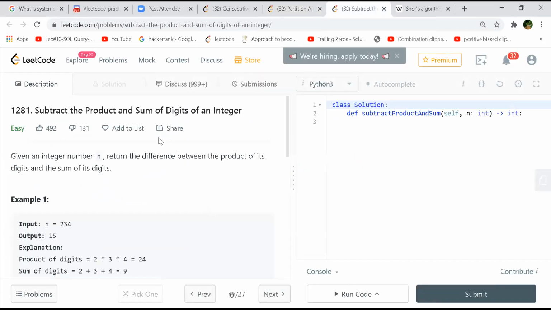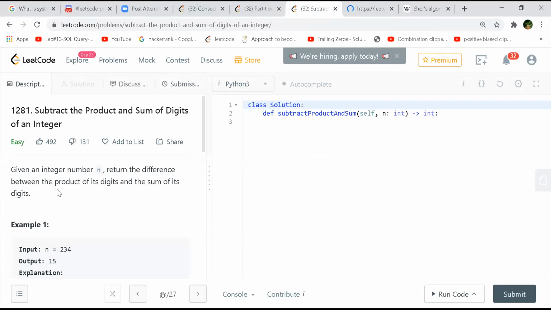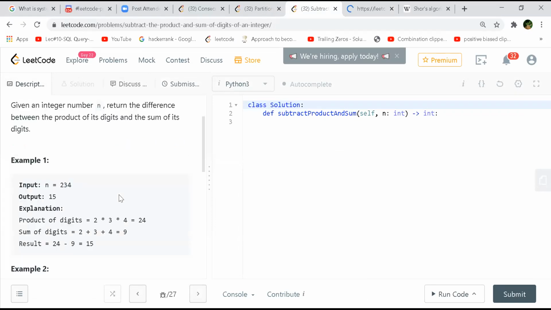So next is subtract the product. Let me open the solution also meanwhile so that both will run parallelly. Given an integer, return the difference between the product of its digits and the sum of its digits, right? So 2, 3, 4 is given. The product is this and your sum is this, and get the difference out of that.